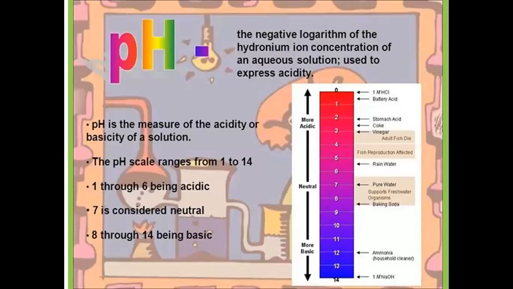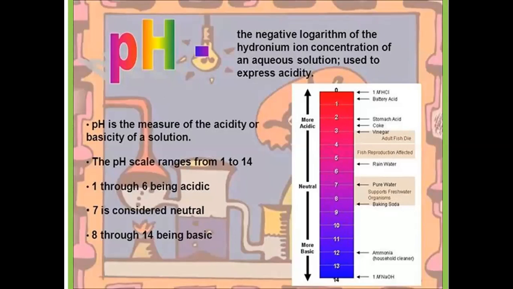pH. pH is the measure of the acidity or the basicity of a solution. Can say the strength of acids or bases. The pH scale ranges from 1 to 14. 1 to 6 be acidic substances, 7 is considered for the neutral substances, 8 to 14 for the basic or alkaline substances.